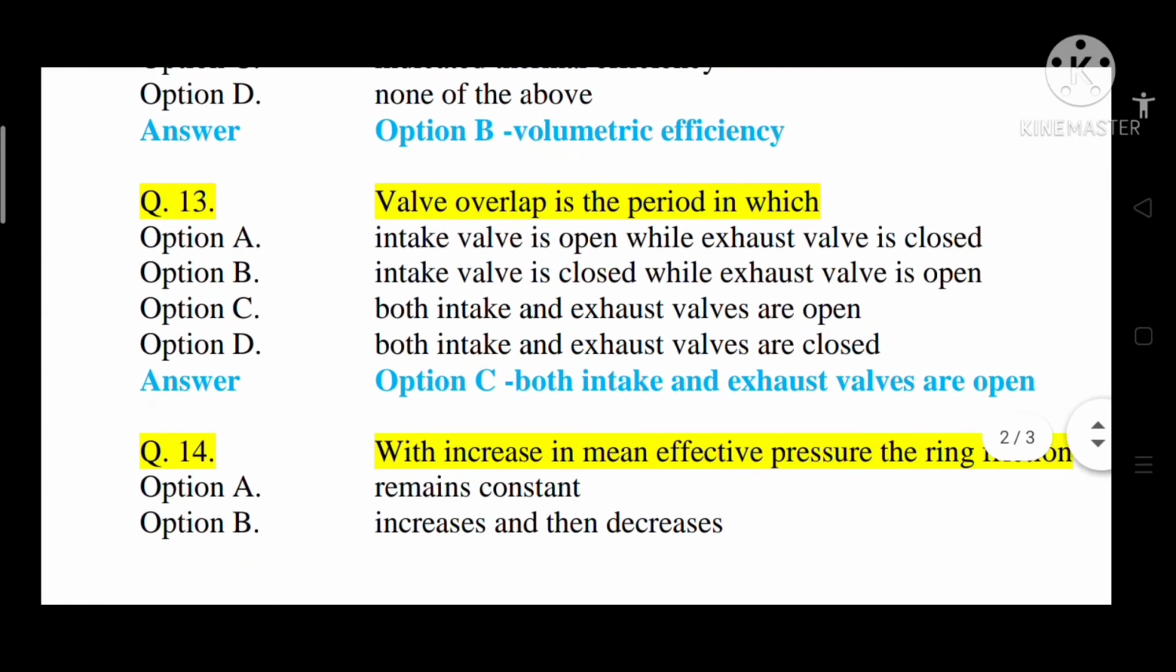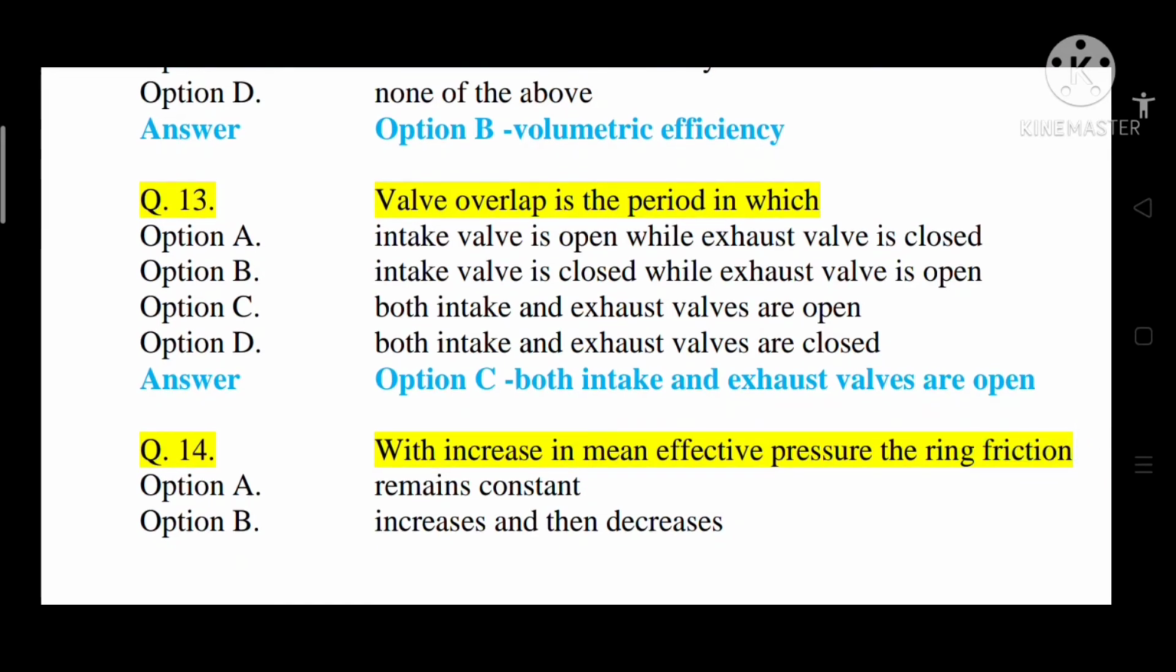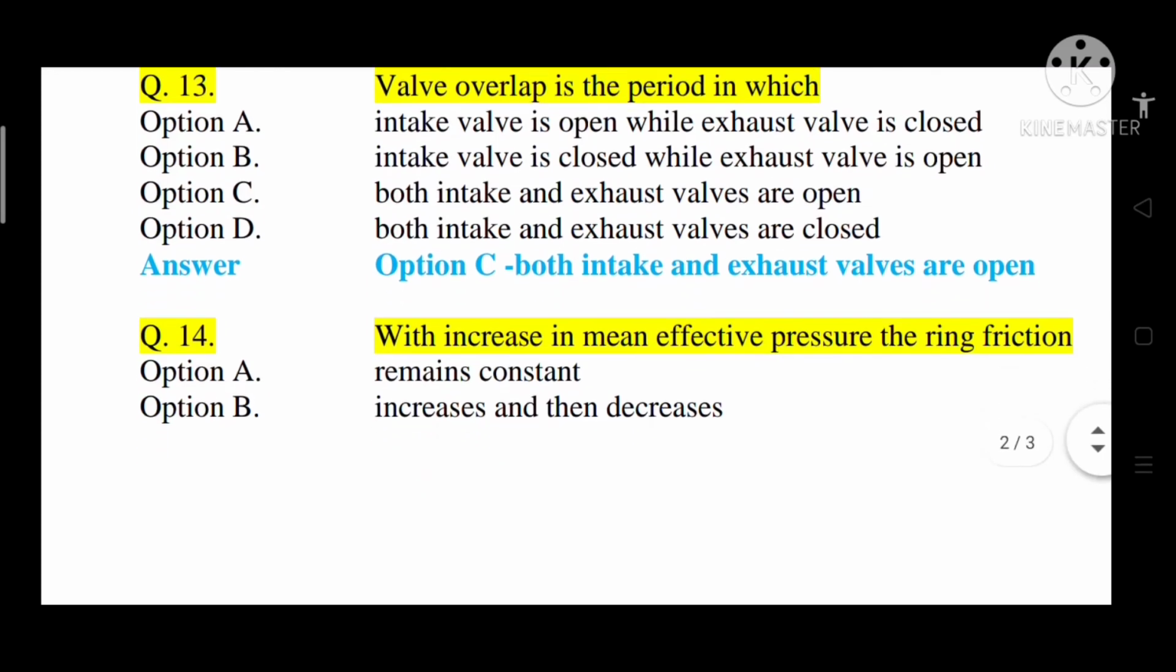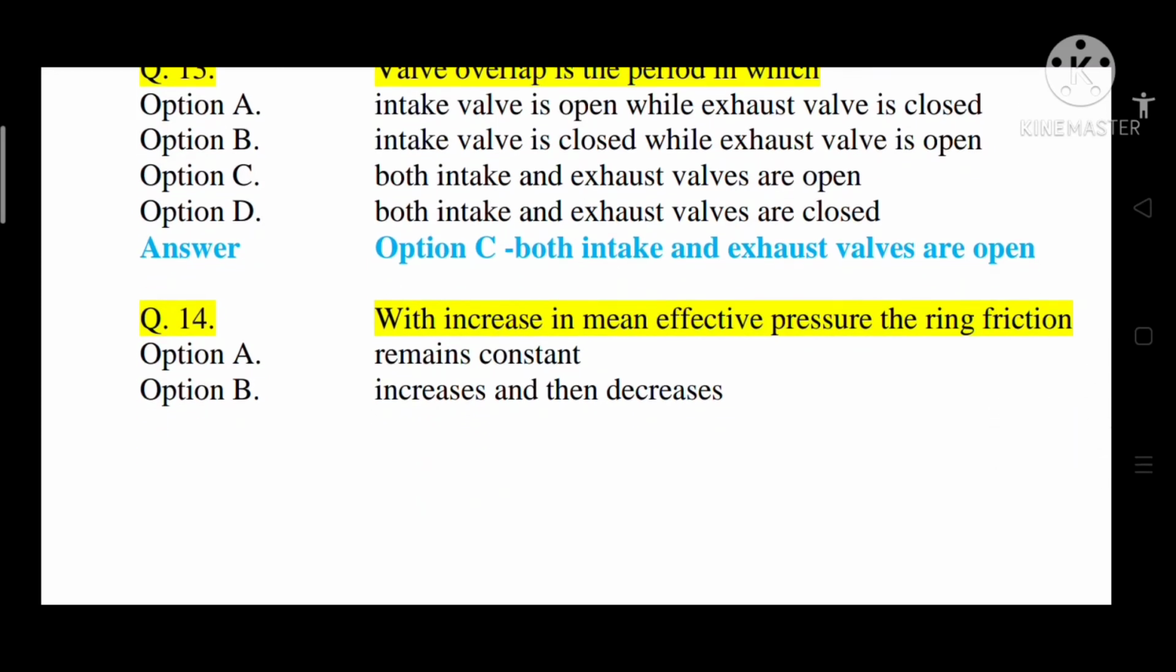Question number 13. Valve overlap is the period in which option A, intake valve is open while exhaust valve is closed. Option B, intake valve is closed while exhaust valve is open. Option C, both intake and exhaust valves are open. Option D, both intake and exhaust valves are closed. So correct answer is option C, that is both intake and exhaust valves are open. So valve overlap period is the period when both intake and exhaust valves are open for some period of time.